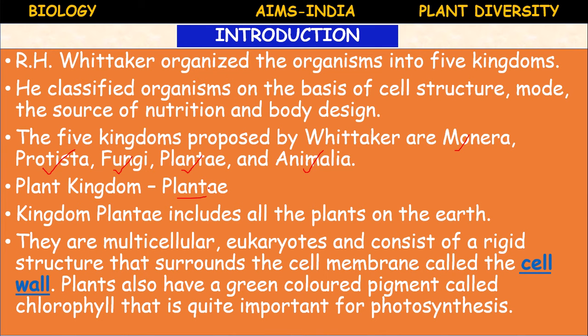If you see the characteristic features, all plants are multicellular eukaryotes and consist of a rigid cell wall, a rigid structure that surrounds the cell membrane. The plants also have a green colored pigment called chlorophyll, which is very important for photosynthesis, isn't it children?